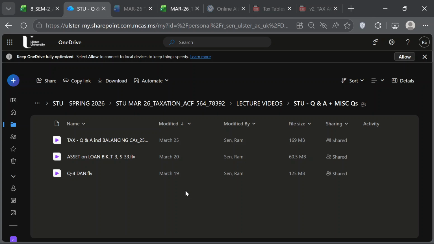So the question will be more complicated. They'll basically loan it to the employee for a few years. He's going to use it, and then after that, he will buy the asset from the company. So then you have to find out the BIK. There are rules given for that also in your topic 3 slides, under BIK. So these are all statutory valuation rules.